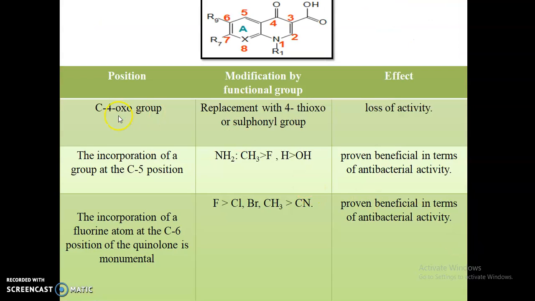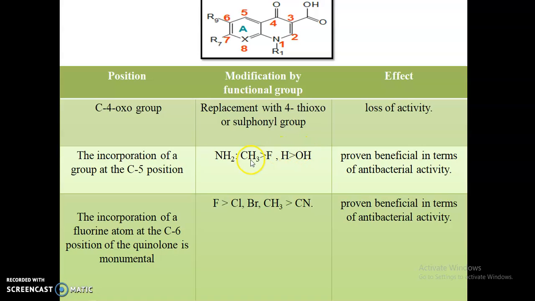Now if we make changes at carbon number 4, which consists of the oxo group, and replace this oxo group by a 4-thioxo or sulfonyl group, then activity will be lost. Next, if we incorporate any group at the carbon number 5 position, this is the carbon number 5 position, it improves the antibacterial activity.